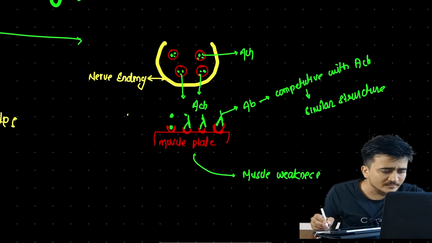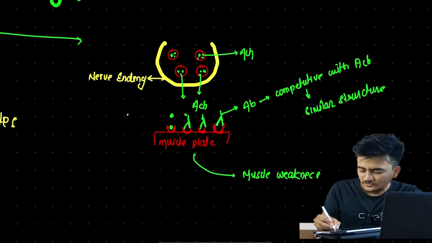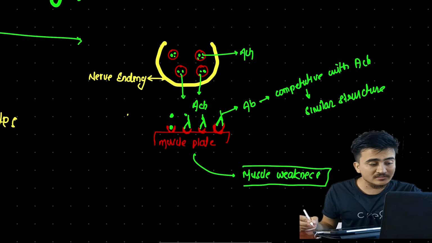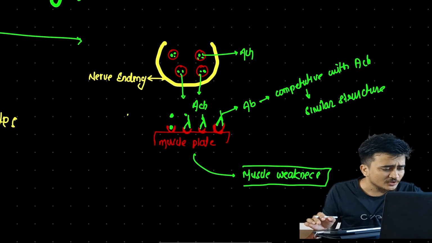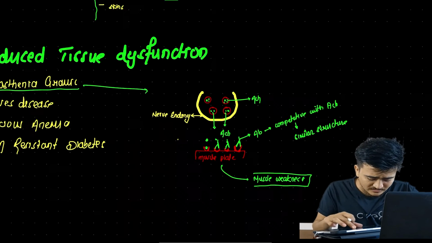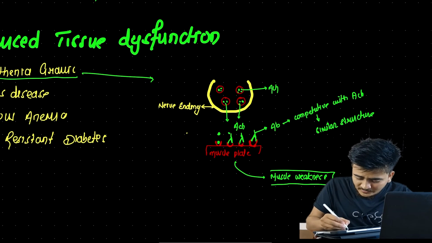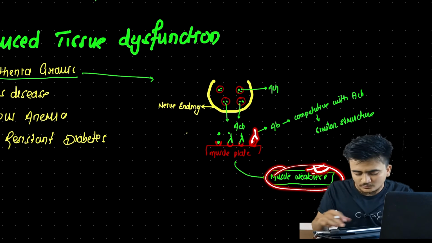This is an example of antibody induced tissue dysfunction. Here the muscle is not able to contract, so there is dysfunction of tissue. This was one example. I think we understood what antibody induced tissue dysfunction is: antibody leading to tissue dysfunction, eventually leading to muscle weakness.